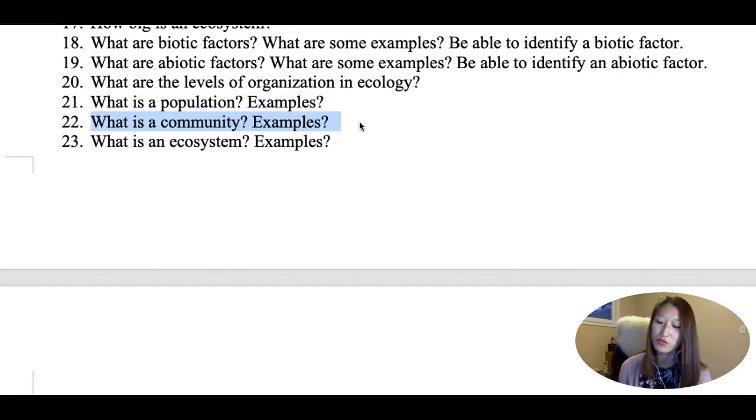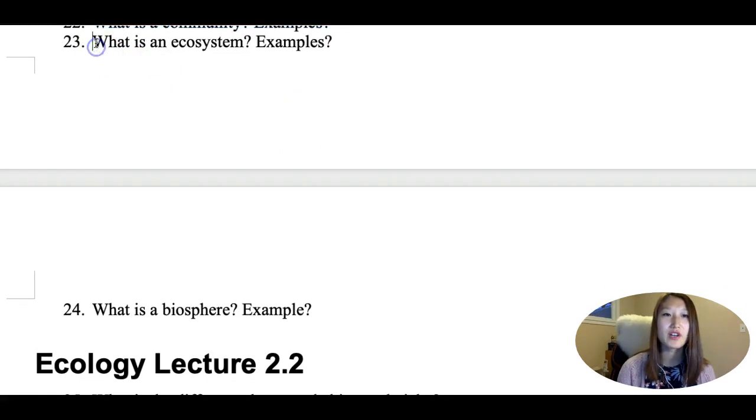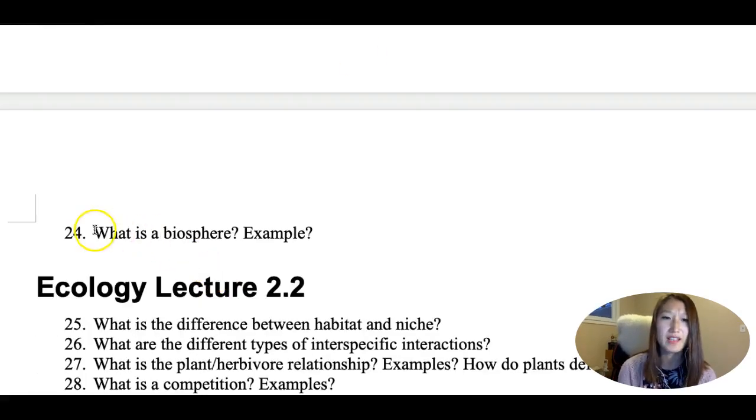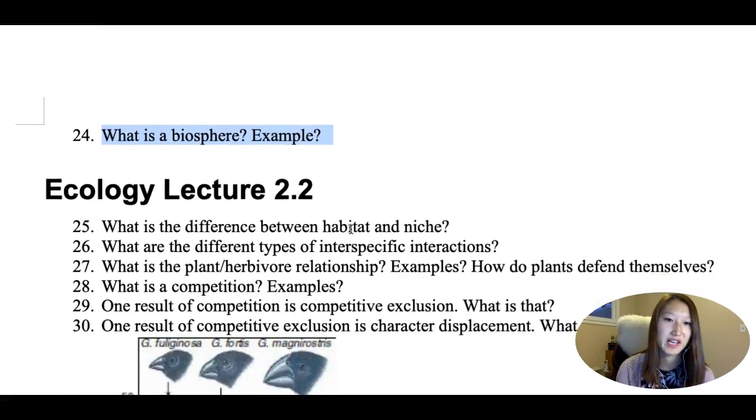So it's not just the school of tuna. You could also have small little zooplankton, some phytoplankton, some other fish. Not very good at naming fish, but you get the idea. All living things, no matter what kind of species it is, in an area is called a community. The next one up is called an ecosystem. An ecosystem is all the living and non-living, in other words, all the biotic and abiotic factors. And then lastly, we have the biosphere, which is the entire Earth.